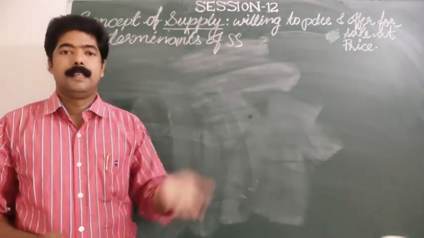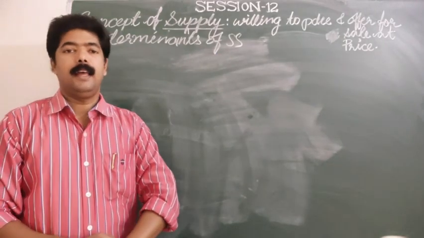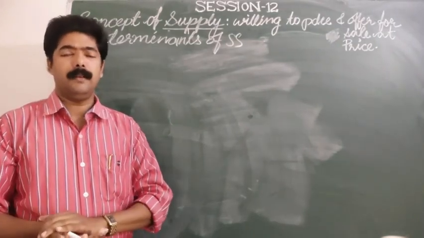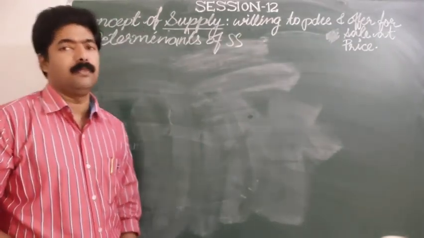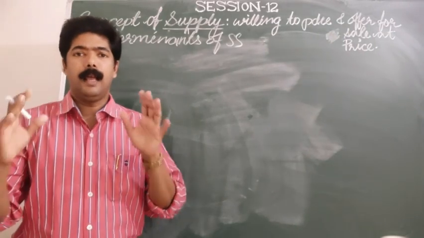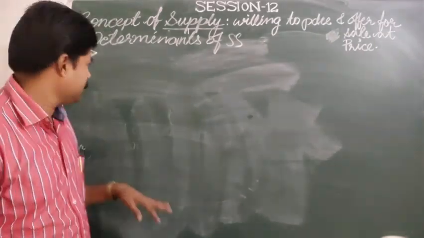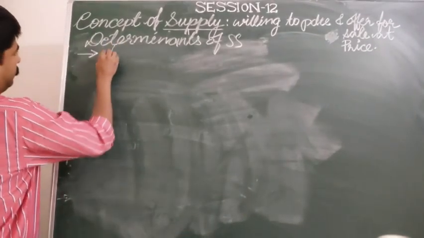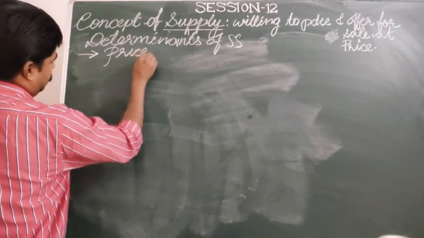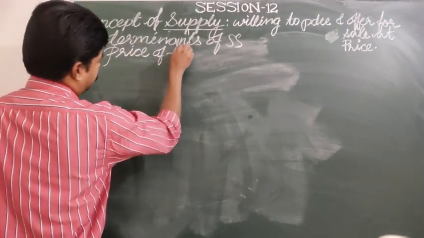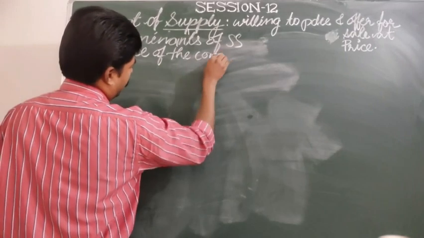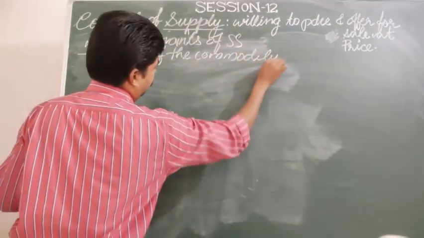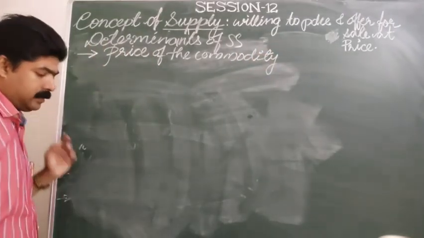Now we will discuss some of the determinants of supply, and each determinant has its own role in the production of a commodity. Let us discuss in what way those determinants are helpful for the suppliers. The first determinant is the price of the commodity.